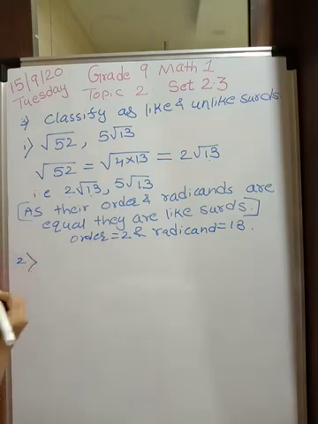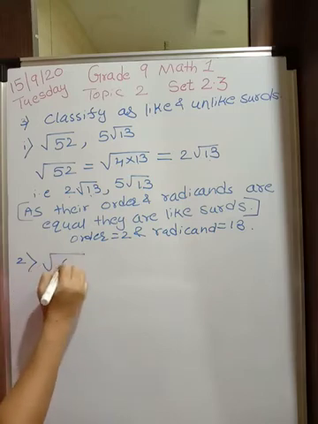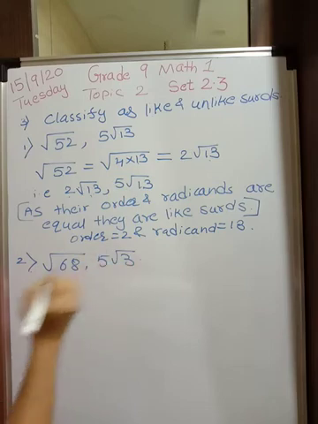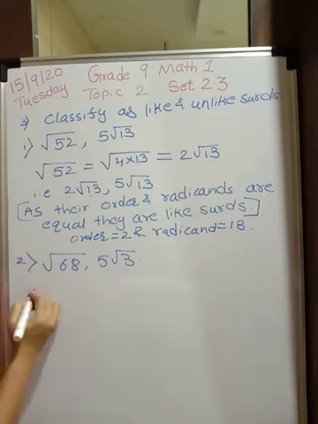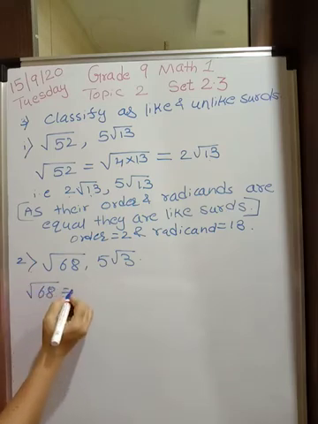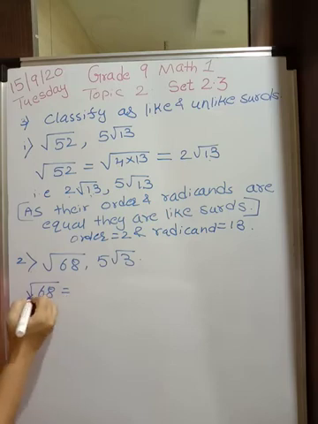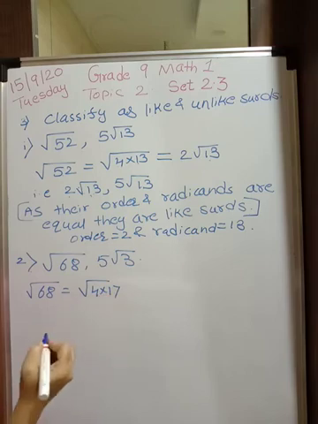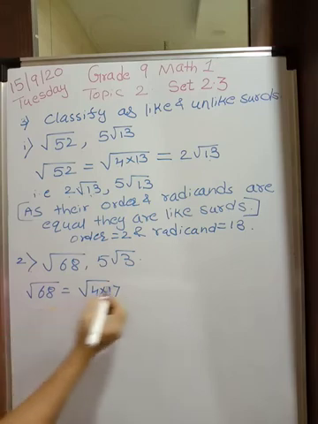So second is root 68 and you have 5 root 3. Now 68 we can split. 68 can be written as 17 into 4. So we have 4 into 17 and this is 5 root 3.